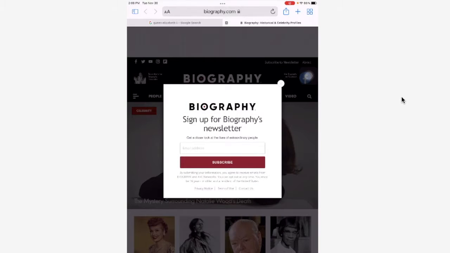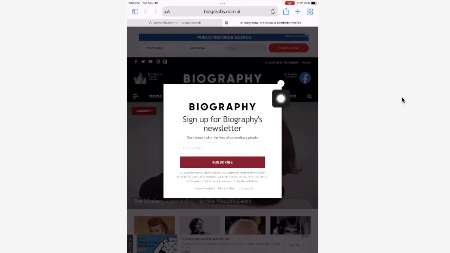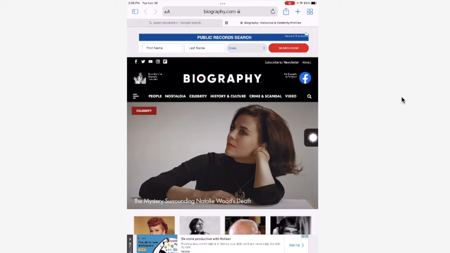Now, when you go to this website, there might be a pop-up or an ad, and I'm going to just exit right here in the top right corner. I'm going to exit out of that little ad. And also, there's an ad at the top, so be very careful. You don't want to do your search here because it says public records search. So this is actually an ad. So sorry about that, but there are some ads on websites sometimes.